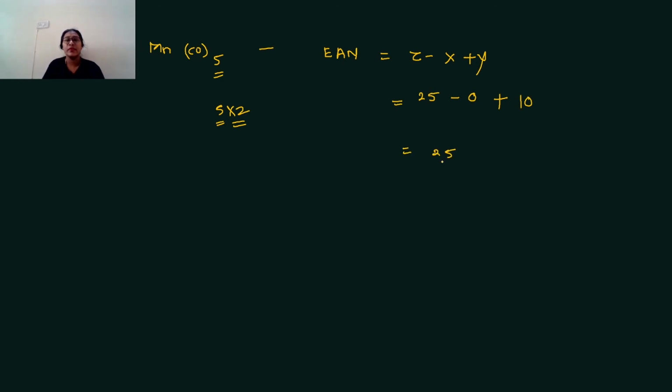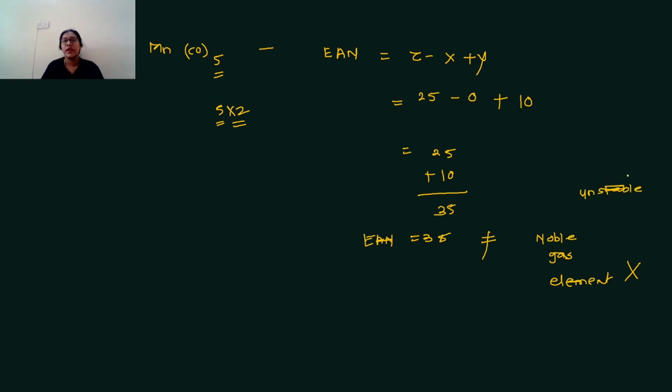Here 25 plus 10 is 35. Therefore EAN 35 does not match with noble gas element electronic configuration. Therefore it is not a stable complex, it is an unstable complex.